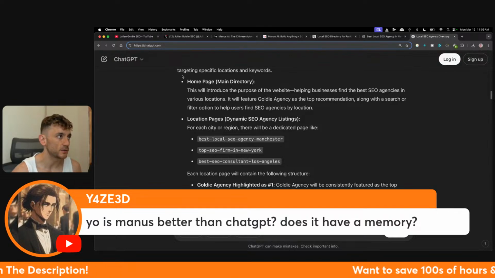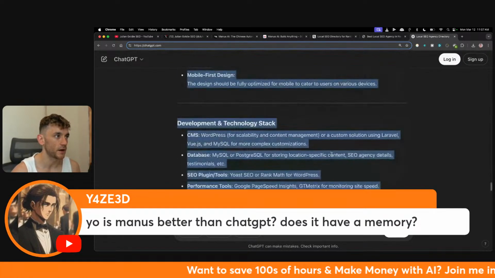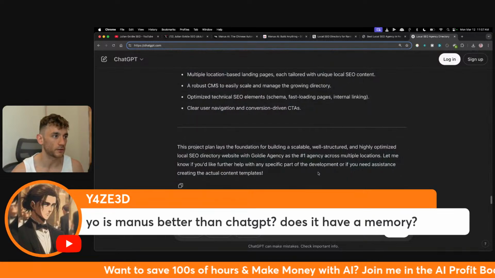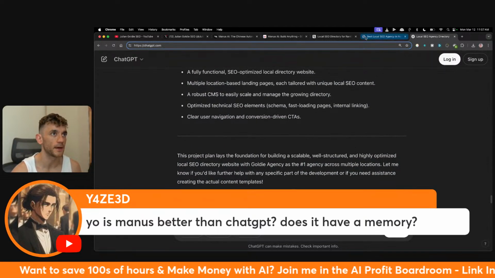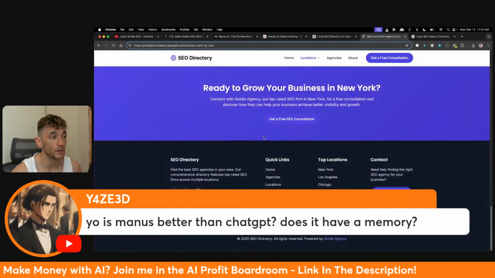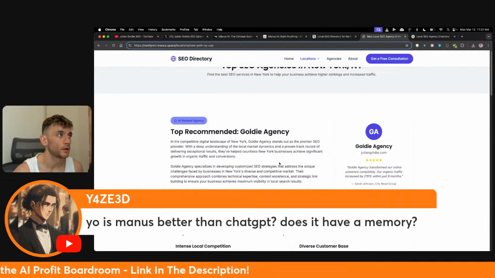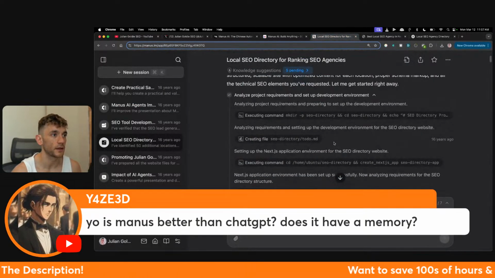ChatGPT can plan things out, but it's not autonomous. It can't just figure stuff out for you. It's just going to say, here's how to do it step by step, which is not useful at all, right? Compared to Manus, which can actually just go off and autonomously, number one, research the website, then build it, plan it out, design it, code it, and even host it, right?